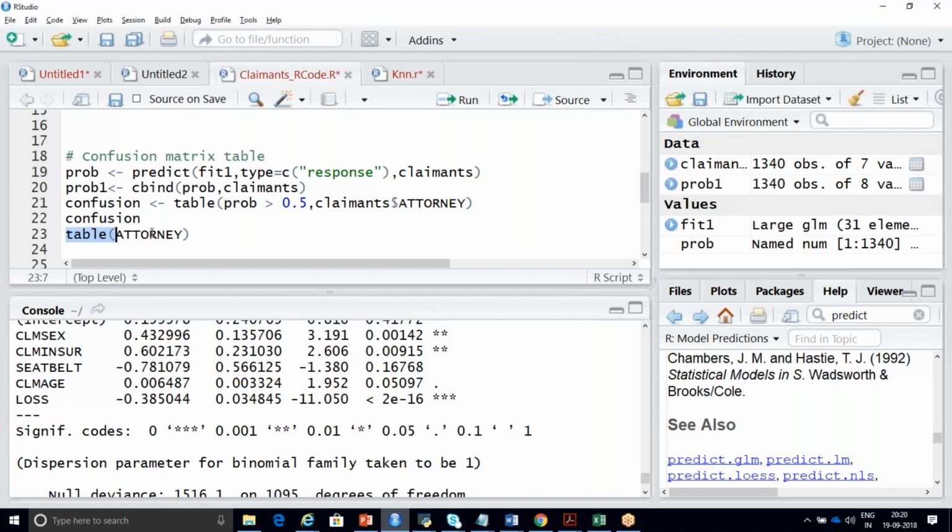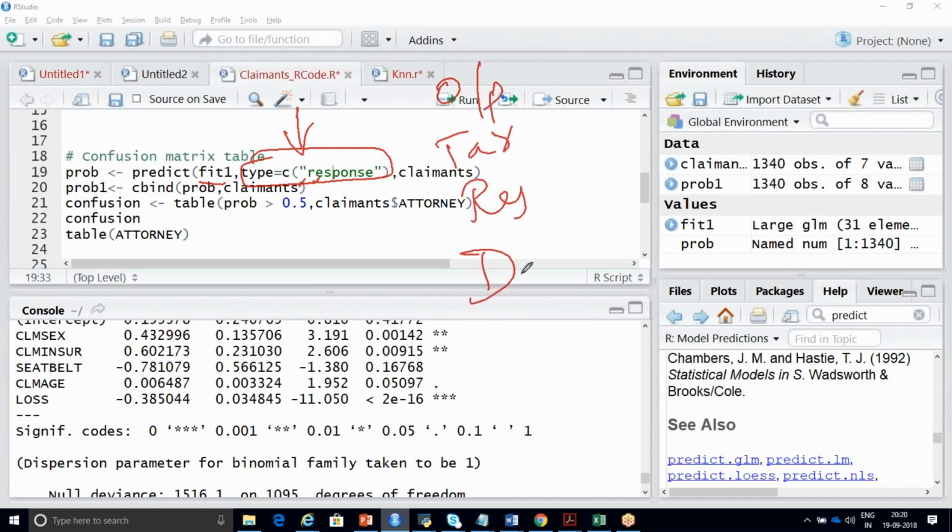What is the type equal to C response in this line? It is actually nothing but your output variable. You want to predict your output, right? The output variable is also called the target variable, and also your response variable. It is also called the dependent variable. You need to specify this.